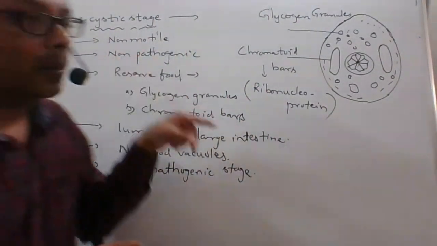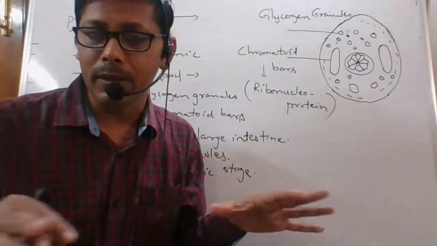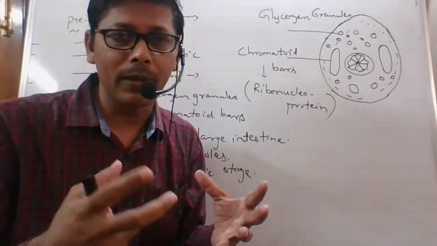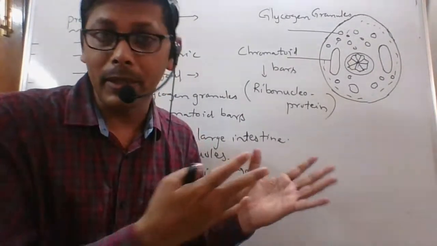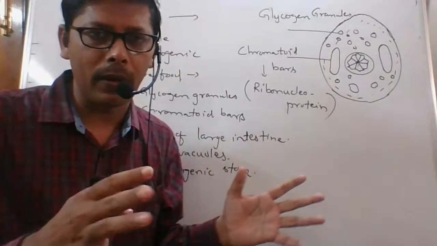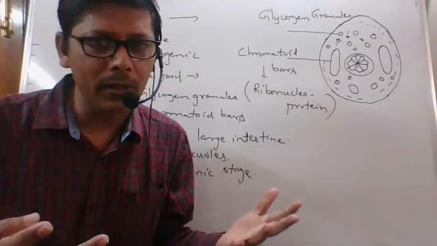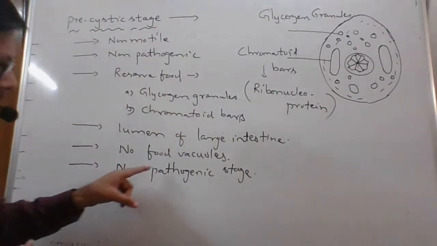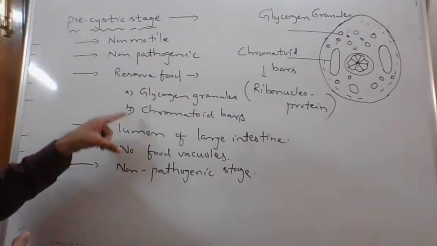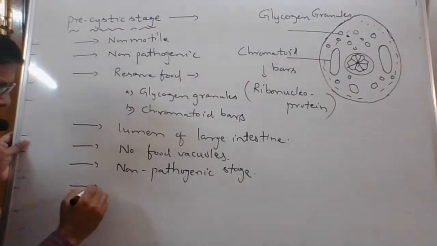Next one, it is non-pathogenic. It does not cause any harm. It cannot destroy our tissues because it is living in the lumen, not in the wall. And it has a reserve food. It is a non-feeding stage. I have written that point here. Okay, it is a non-feeding stage.